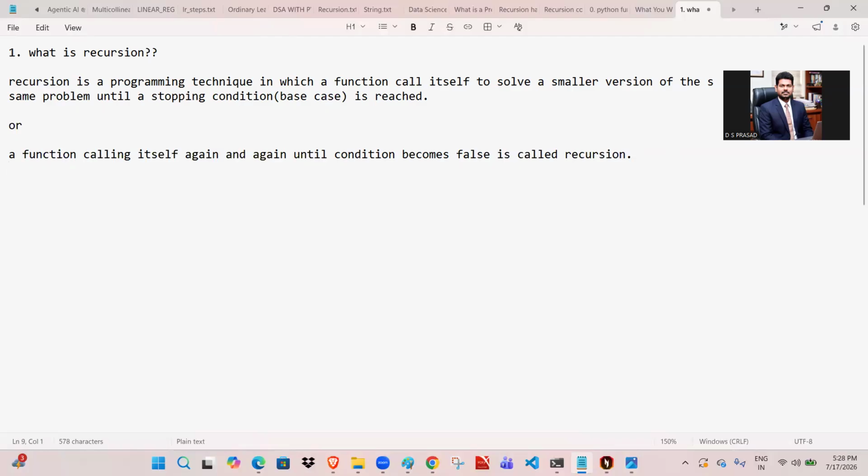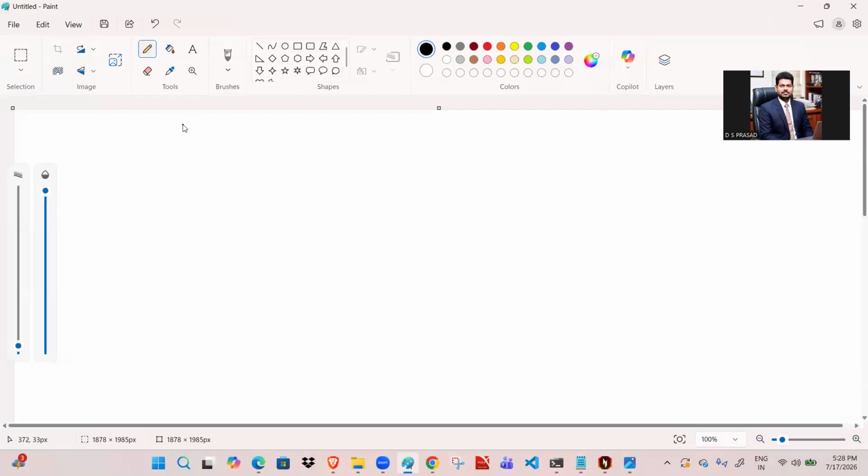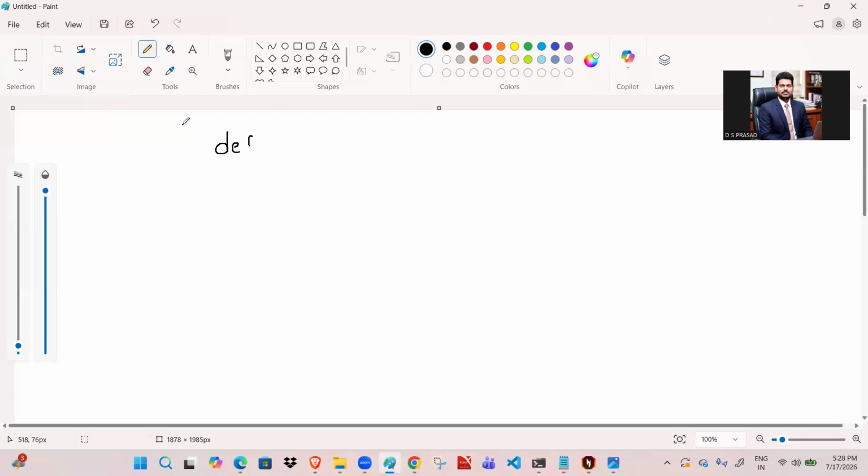Here we'll see it with respect to an example. I'm writing just one function: def print_numbers. I'm going to print the numbers. Here def is a keyword and print_numbers is the recursive function name, and n is a parameter, the number n. After that, I want to write the base case: if n is equal to 0, return.